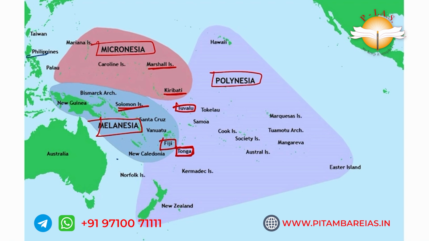Fiji Island, Vanuatu Island, New Caledonia, and Kermadec Island, as we said, and Cook Island. These are important. These are names of the islands which may come in the news. And one only important island, this is Easter Island. This is a part of Chile, South America. Easter Island is important because when reading about El Nino and La Nina, this island also comes. So it is important for that.